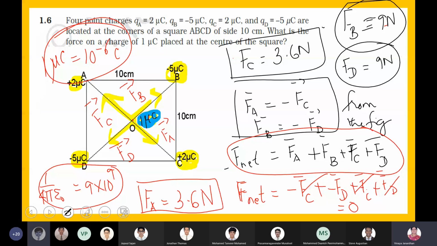Ma'am, can't we just go to the final step using logic? You can use logic, but you have to judge when you can use your logic and state the answer, and when you have to solve the numerical. It depends on the marks. If it is a 1-mark or 2-mark question, you can go for logic. If it is a 3-mark question, then you have to solve. It depends upon the weightage given for the numerical.